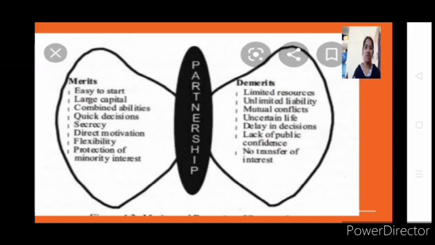Here many people will be there, so each one will have their own ability. One might be good in accounts, so he will be appointed as the accounting person. He can look after all the account section of the firm. One might be good in purchase, so whatever you want to sell through the business, he can purchase from other companies and industries. He is good in that, so he can do that.